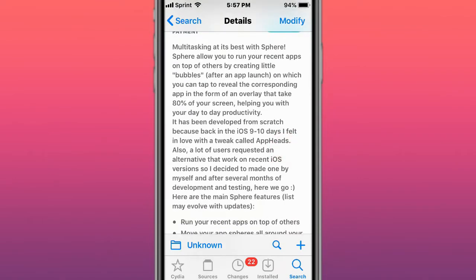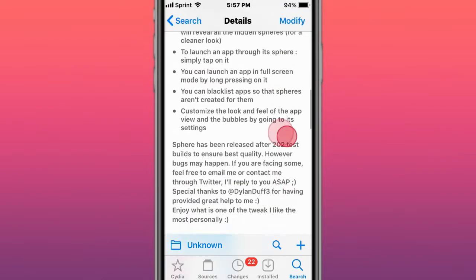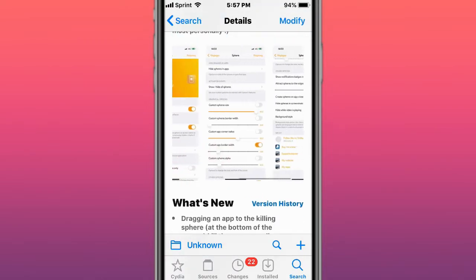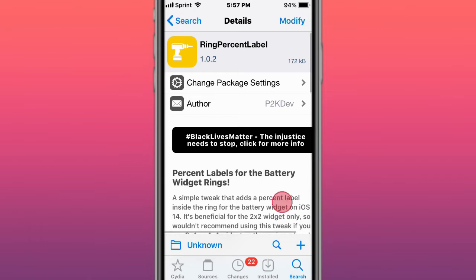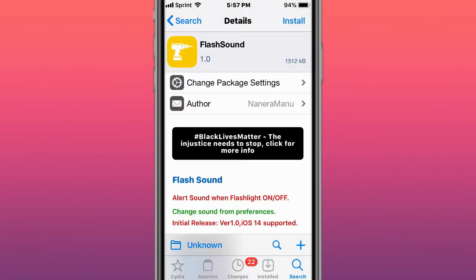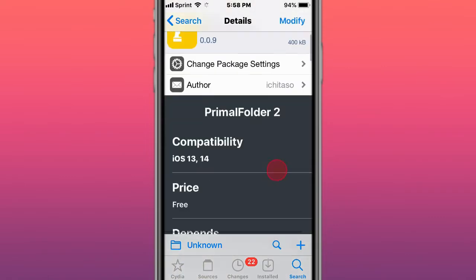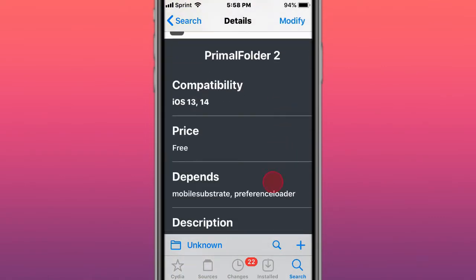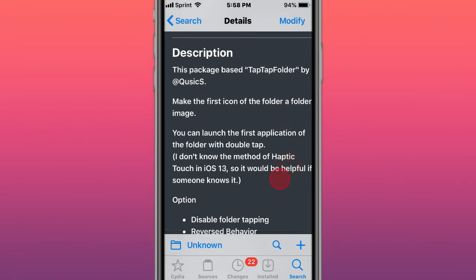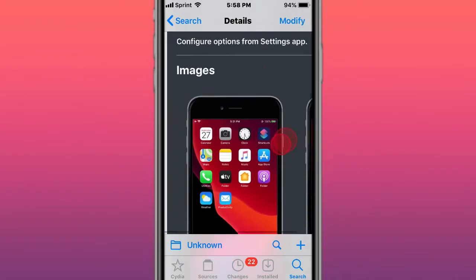This is called Spear. Low test at its best. Allows you to run recent apps on top of others. Rain percent labels for the battery widget. This is called Flash Sound. Flash on sound alert. Change custom sounds from preference settings. Primal Folder 2. Supports iOS 13 and 14. Lets you see the first icon of the folder, a folder image.